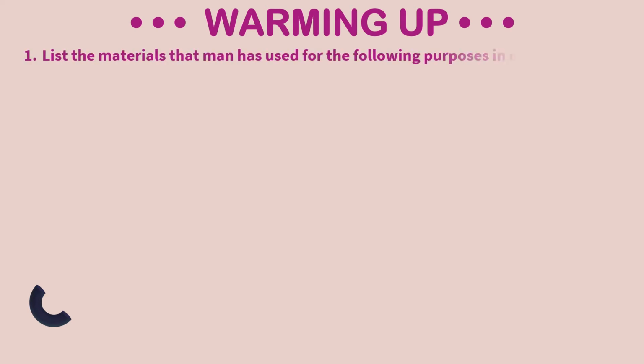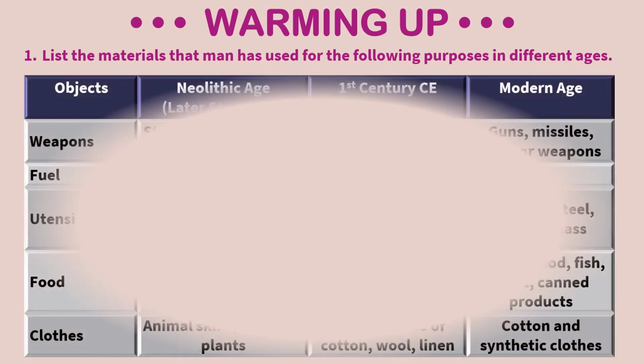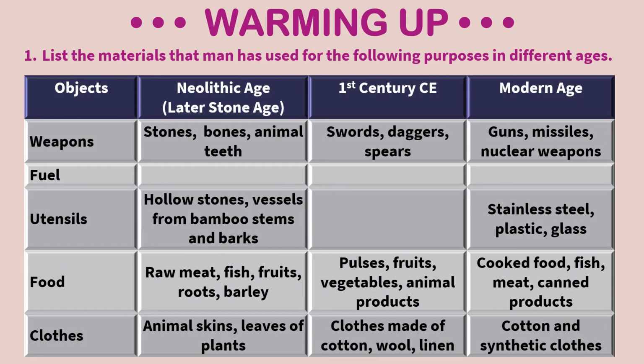List the materials that man has used for the following purposes in different ages. Those ages being Neolithic age or the later Stone Age, the 1st century CE, CE stands for Common Era, and today's modern age. Now, you can see that the objects given to you are weapons, fuel, utensils or vessels used for cooking, food and clothes.